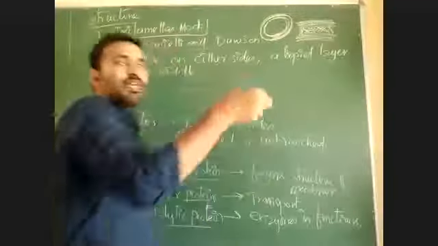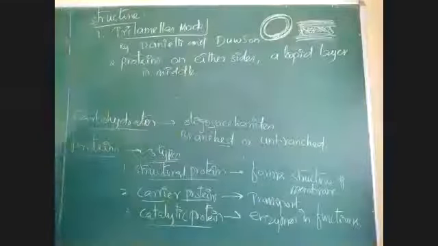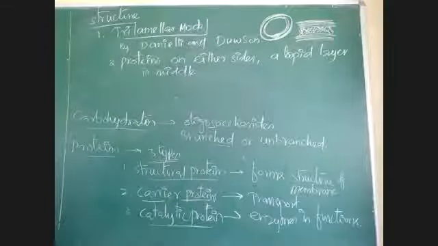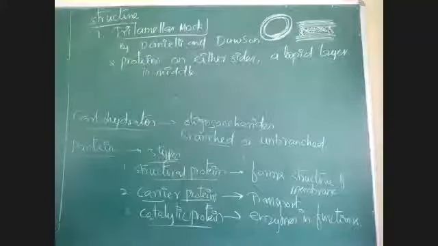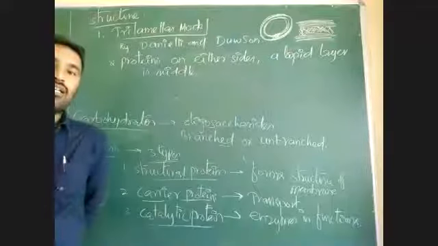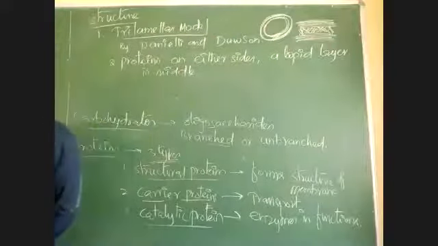Sandwiched means at the middle there is a lipid layer. That is the cell membrane structure according to Danielli and Davson's trilamellar model.